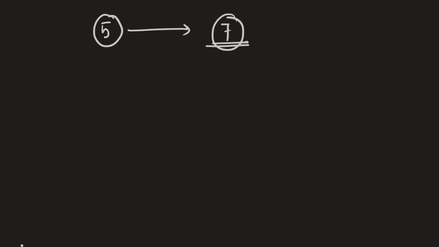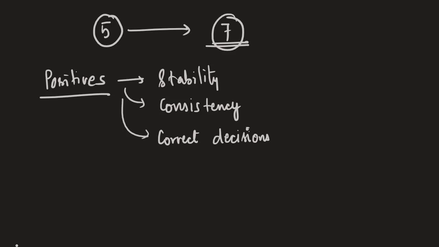So there are certain issues with this as well. We'll come to that. But the positive implications right now are that there is stability and consistency. This seeks to ensure correctness in the decisions of the court.